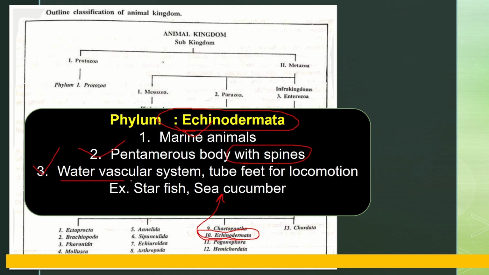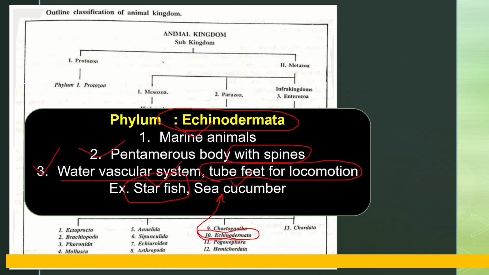There is a special type of system peculiar to the Echinodermata, that is the water vascular system. This water vascular system is only found in Echinodermata. There are tube feet used for locomotion. One example is the starfish, a well-known organism belonging to the phylum Echinodermata. There are other organisms like sea cucumber.